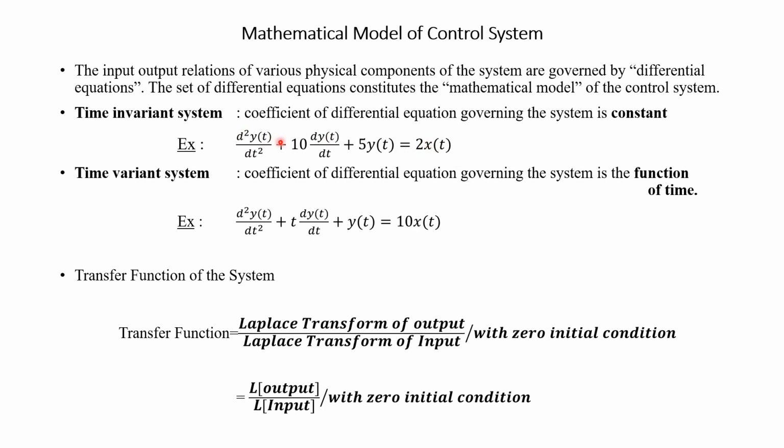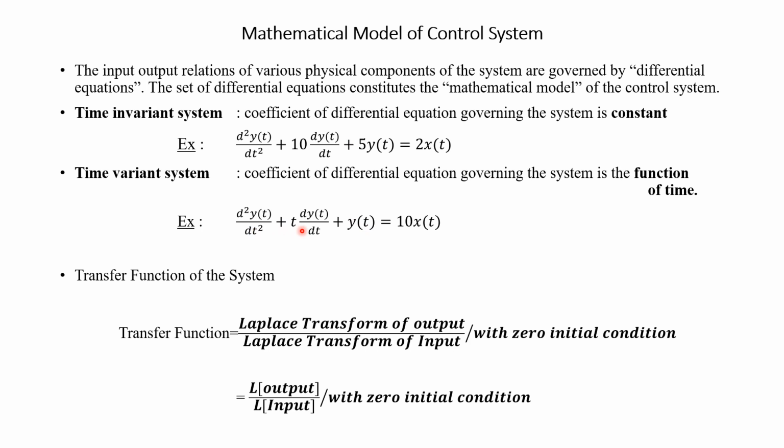Here y of t represents the output of the system and x of t represents the input of the system. Input and outputs are related by means of a differential equation. The next one is the time variant system. In a control system, if the coefficient of the differential equation governing the system is a function of time, then we can say the corresponding system is a time variant system.